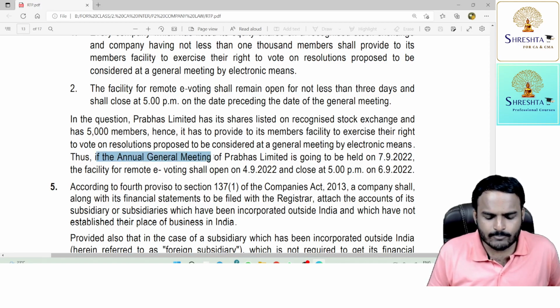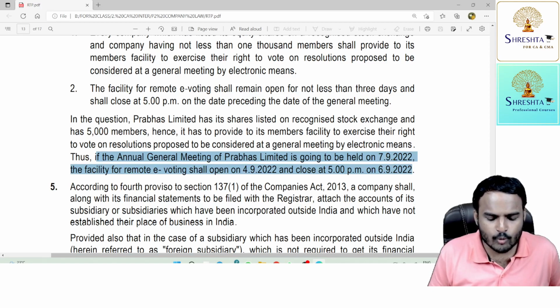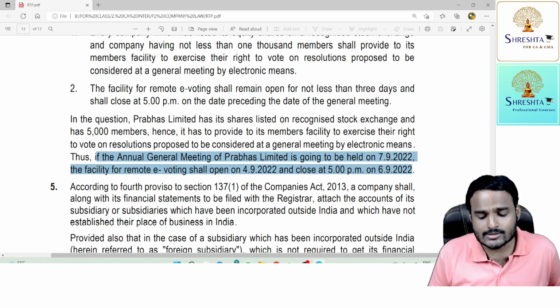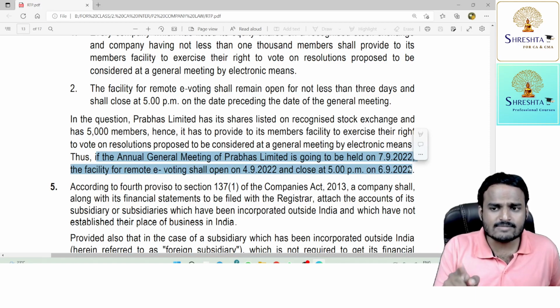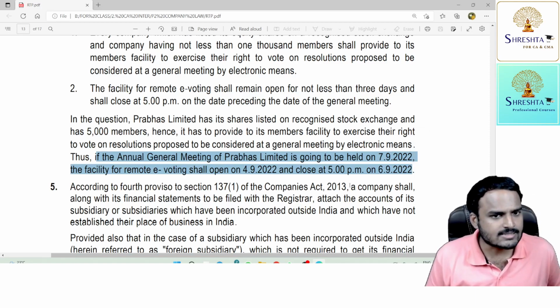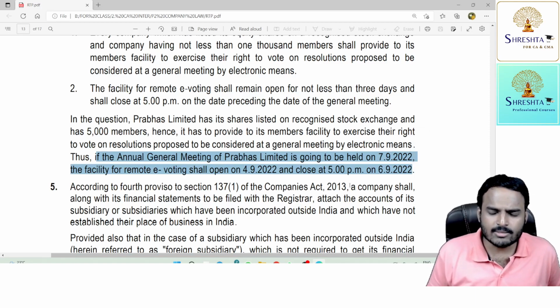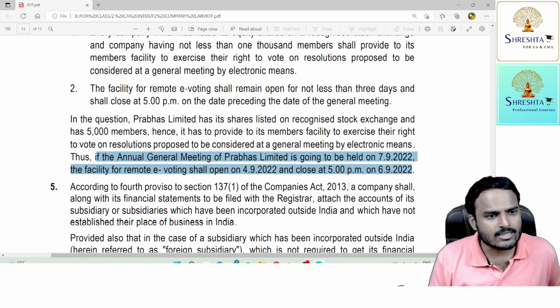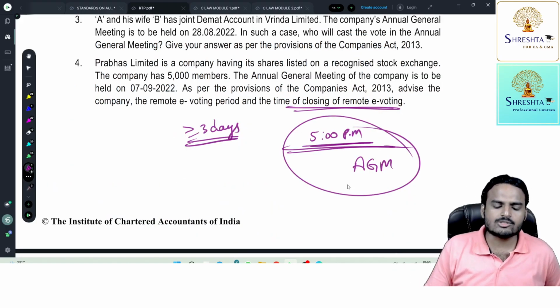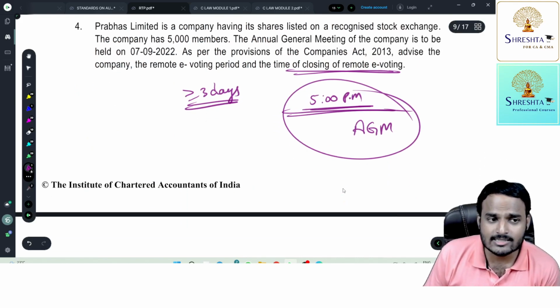If the AGM of Prabhas Limited is going to be held on 7th September, the facility of remote e-voting shall open on 4th September and close at 5 p.m. on 6th September. You can calculate the days: 4, 5, 6, 3 days. And the closing time is 5 p.m. on 6th September 2022. And the members who didn't cast vote under remote e-voting and who personally attended the meeting can cast vote under e-voting at the AGM. Okay, so at AGM also e-voting will be open, but who can cast votes, sir?